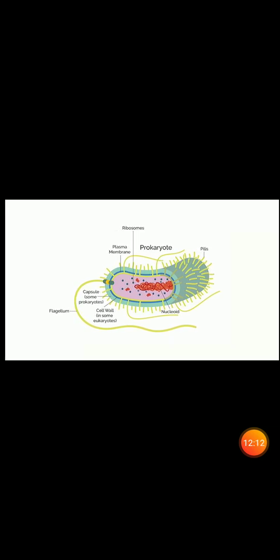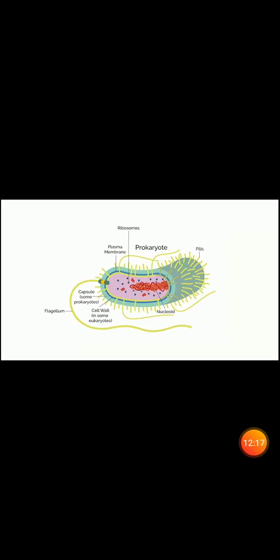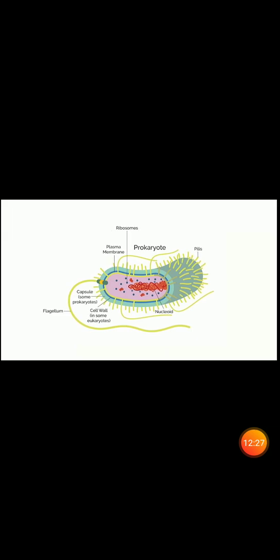Now you get it, girls, what prokaryotes and eukaryotes are. What is a cell? It's the fundamental structural and biological unit of life. Cells make up the body of plants and animals. Life exists inside the cells.